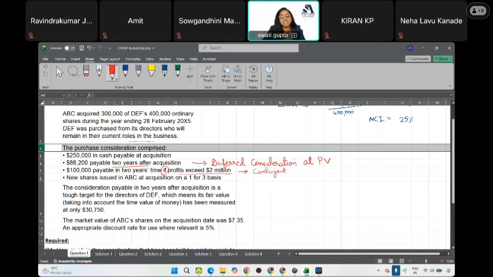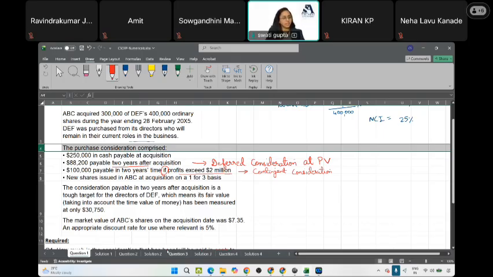Can we say contingent consideration, because there is no certainty? It is dependent on a condition: if the subsidiary achieves a profit target of 2 million, then this ABC company will make a payment. Can we say this is contingent consideration? Chandar and Amit, I'm only getting 2 answers.